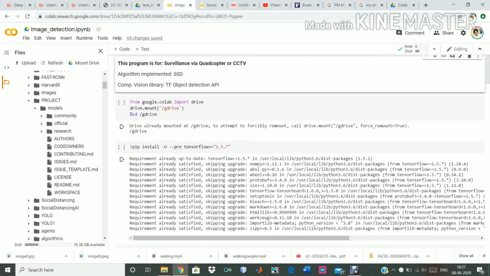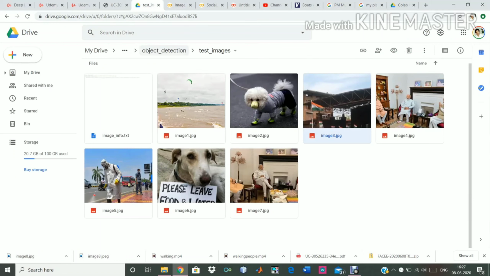So here I've written a 3-line code for mounting my Google Drive over this notebook, and here I have opened my Google Drive as well. Here are some test images which I have already opened. As you can see, these are just googled, and including this one, image 3, which is from my university, GIT Noida.